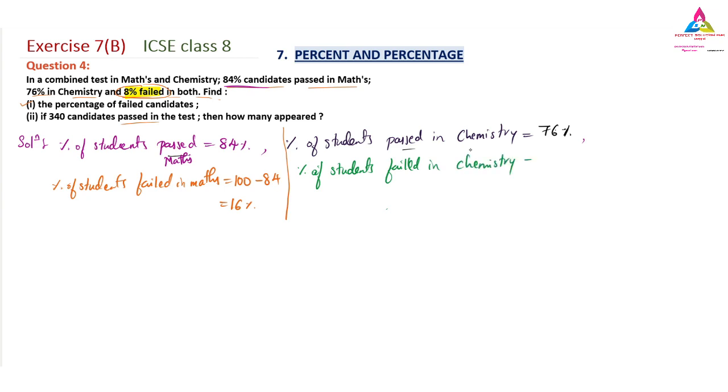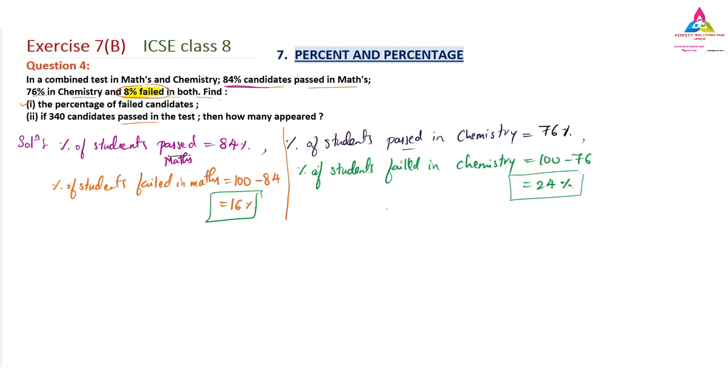The same rule: 100 minus 76, so 24% of students failed. So in maths the failed students are 16%, and in chemistry the failed students are 24%.